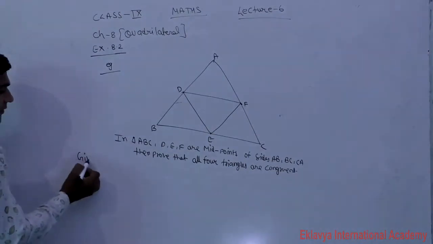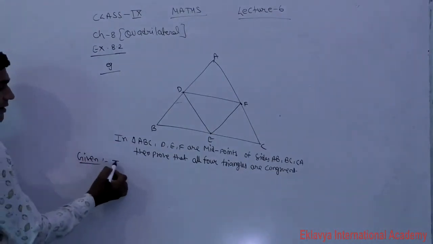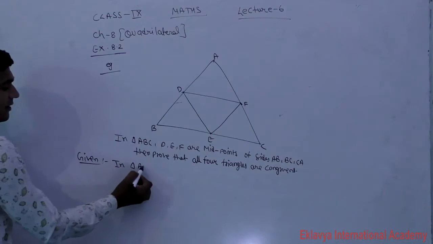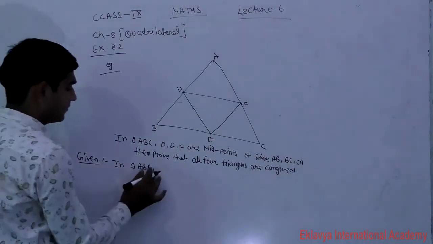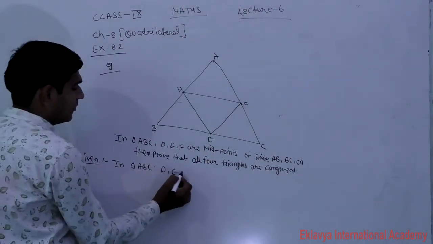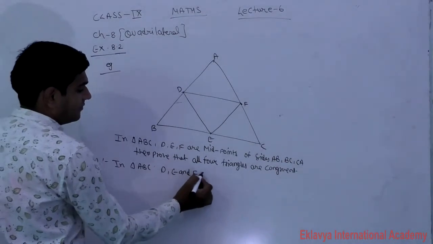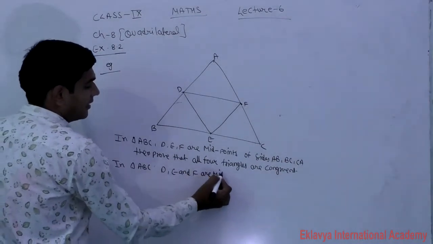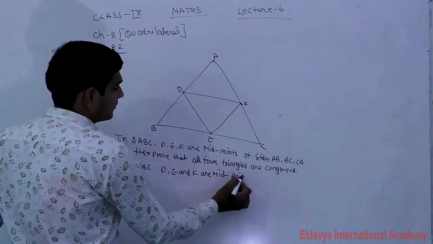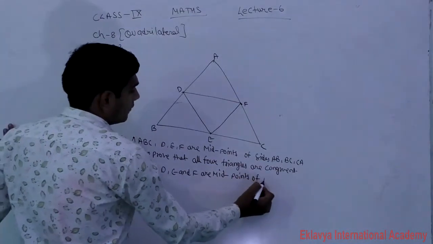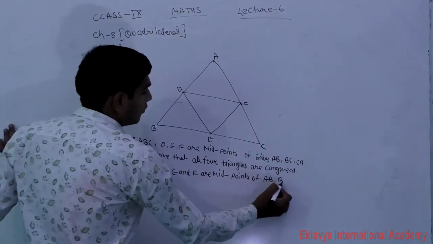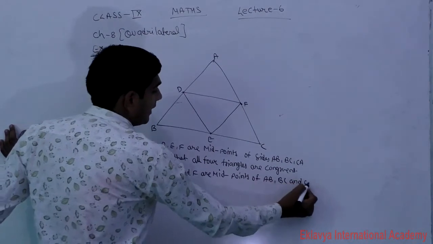First of all we will write down the given. What is given? In triangle ABC, D, E and F are midpoints of AB, BC and CA.